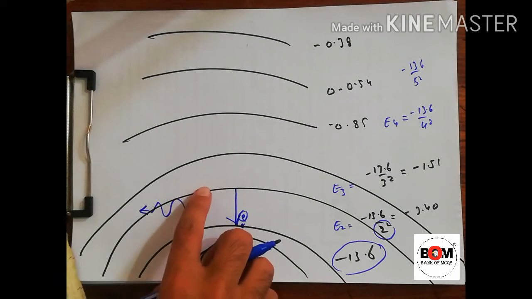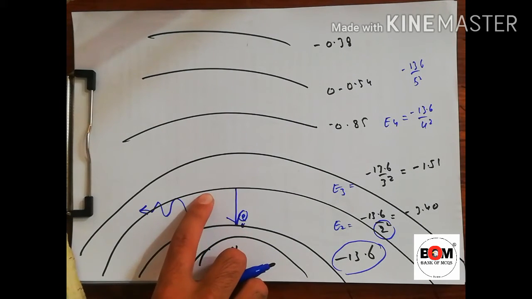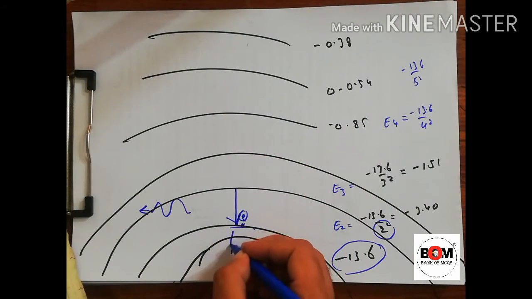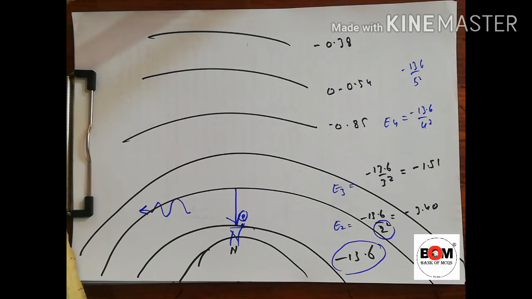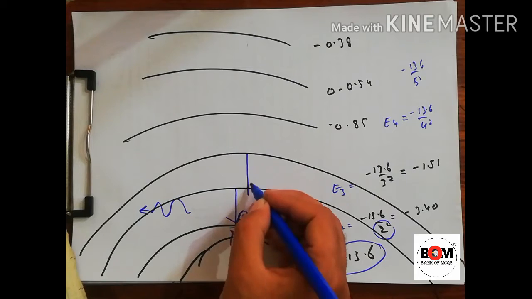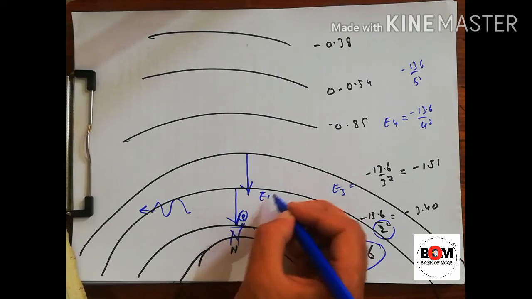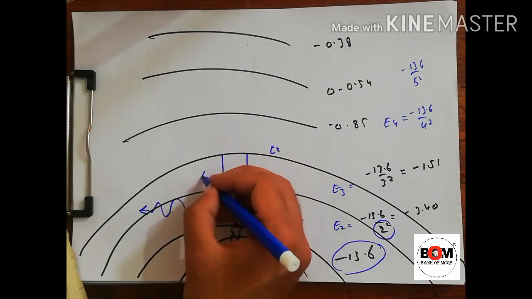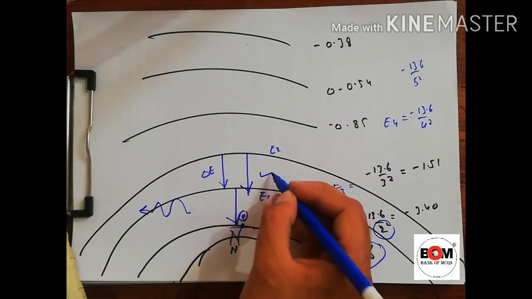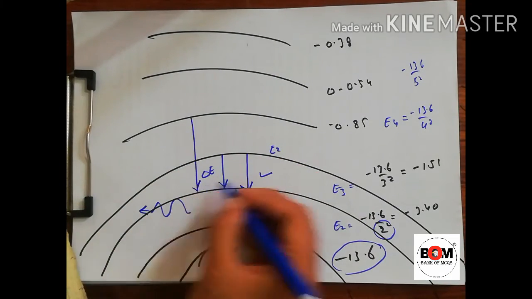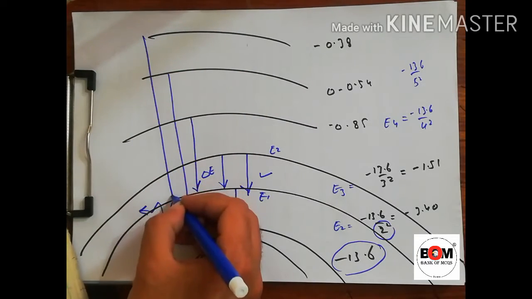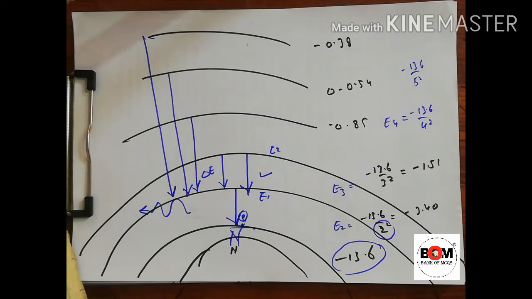So this is the difference of E2 minus E1. The energy is 3.40. This is the nucleus, suppose. So this is E1 and this is E2. Now delta E is equal to E2 minus E1. So E2 is equal to minus 3.40 minus (minus 13.6), and we will get some value. In the next case, we will take minus 0.85 minus (minus 13.6) and so on. So for the Lyman series, all these values are possible.